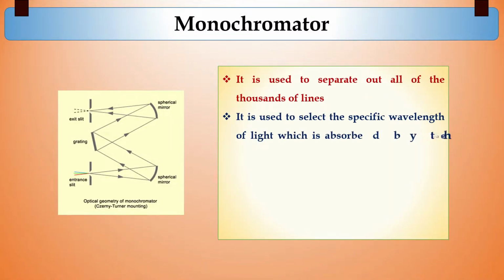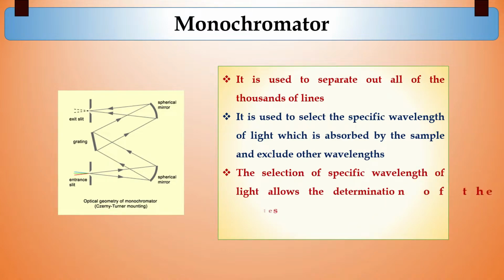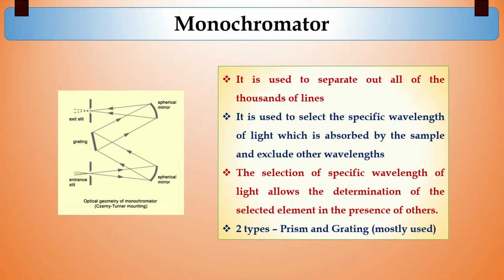Then the monochromator part is used to separate out all of the thousands of lines, and it is very helpful to select the specific wavelength of light which is absorbed by the sample and exclude the other unnecessary wavelengths. And the selection of the specific wavelength of light allows the determination of the selected element in presence of others. Generally, two types of monochromator are found. One is prism and another is the grating, where grating is the most commonly used nowadays.